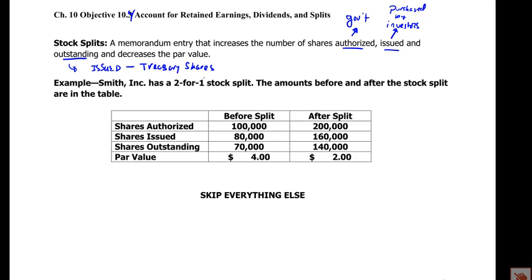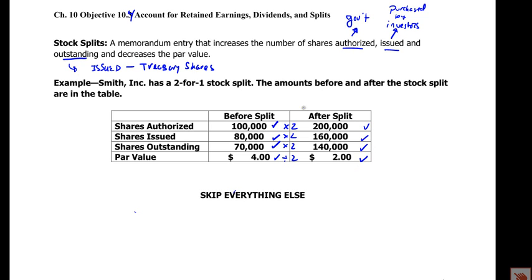So in this example, Smith Incorporated has a 2-for-1 stock split. Before the split, they had 100,000 authorized, 80,000 issued, 70,000 outstanding, and a $4 par value. So for 2-for-1, you multiply by 2, multiply by 2, and then divide by 2 for the par value. So you have 200,000, 160,000, 140,000, and $2 par.